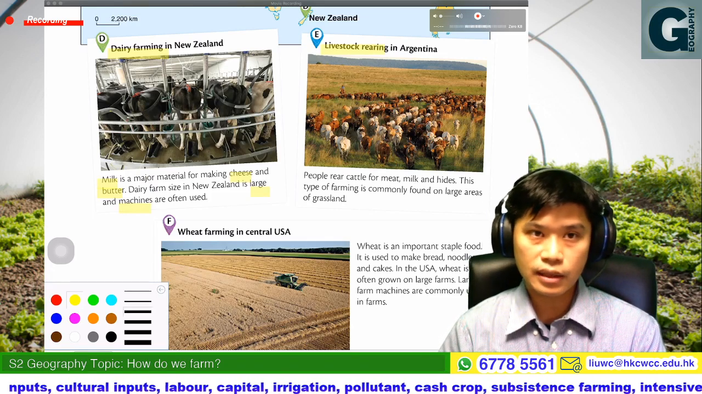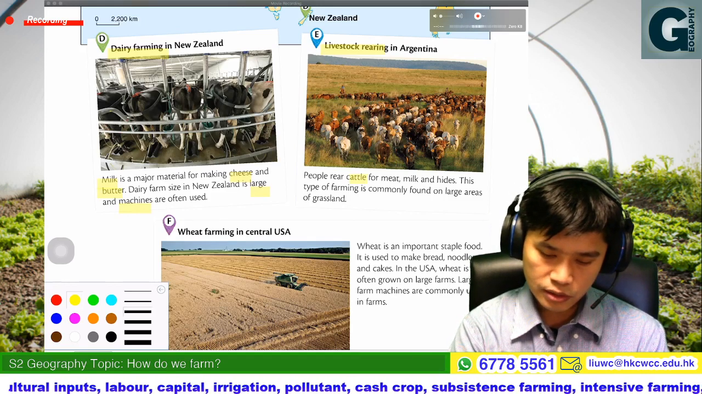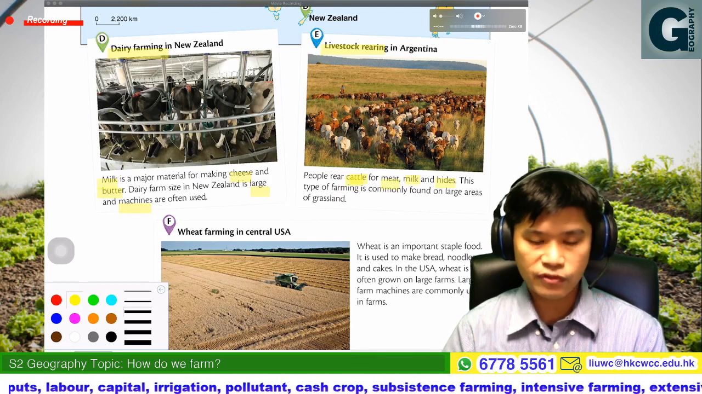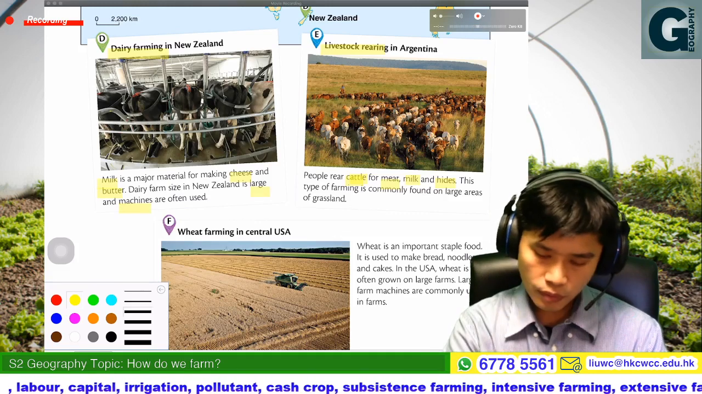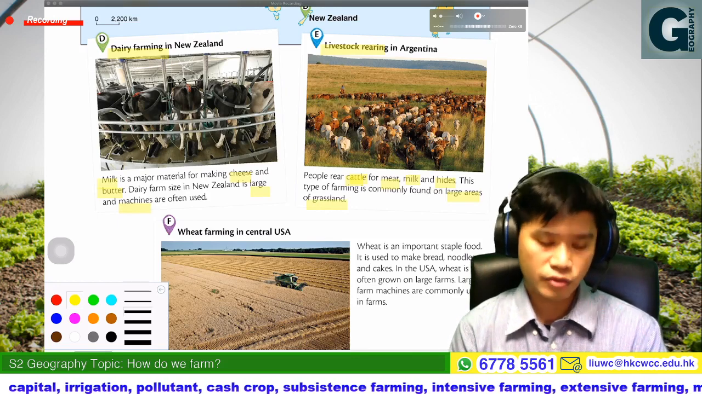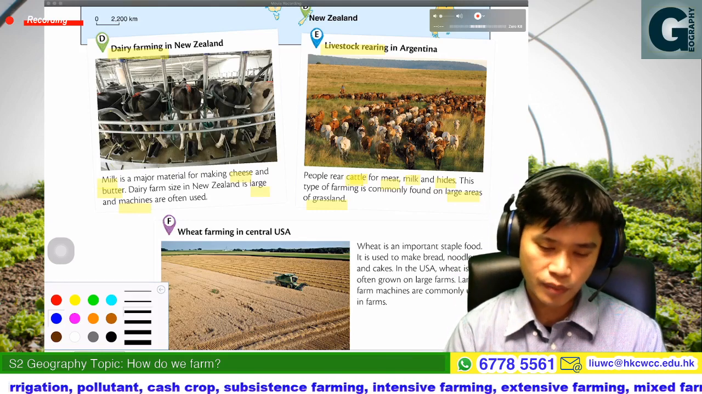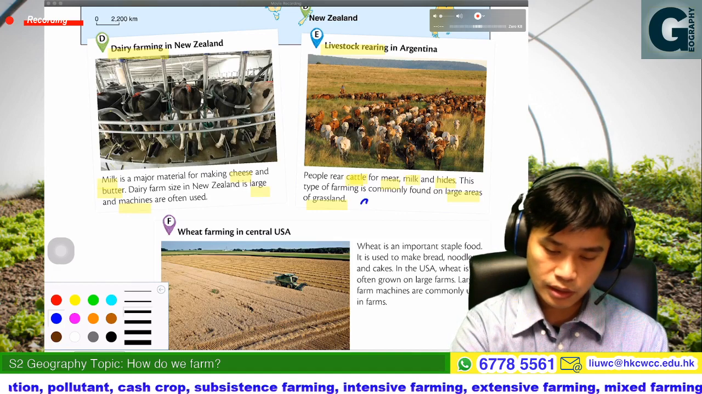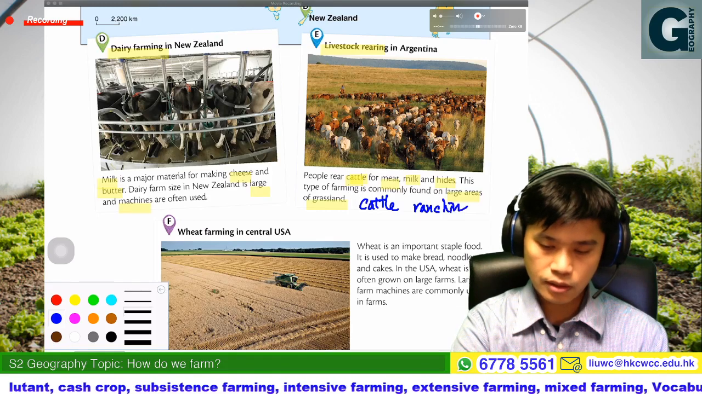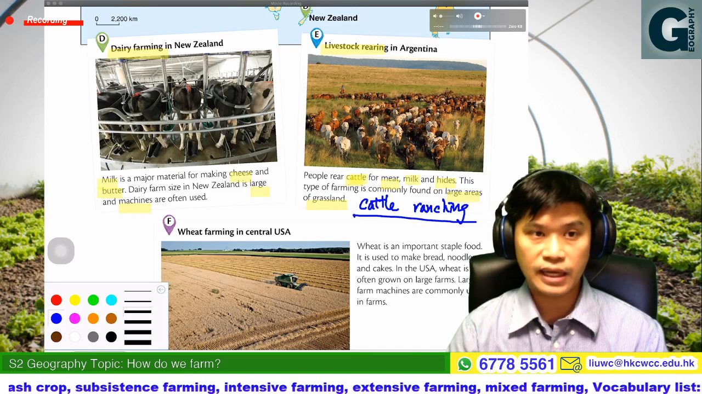Then next, livestock rearing in Argentina. Like in South America, people rear cattle for meat, milk and hide. This type of farming is normally found on a large area of grassland. That is livestock rearing, especially in Argentina or Brazil in South America. This is what we call cattle ranching. Okay, cattle ranching. So that is the name of this livestock rearing.